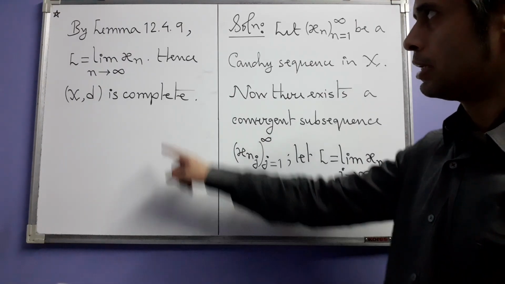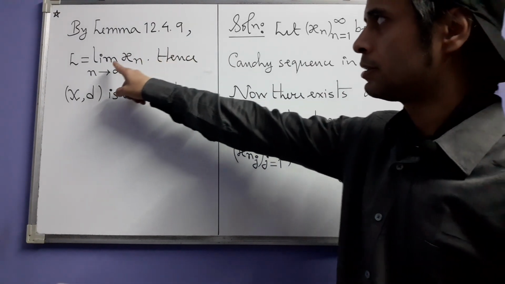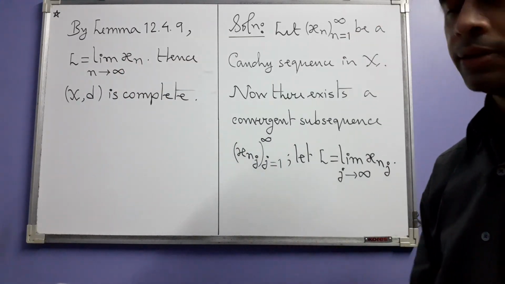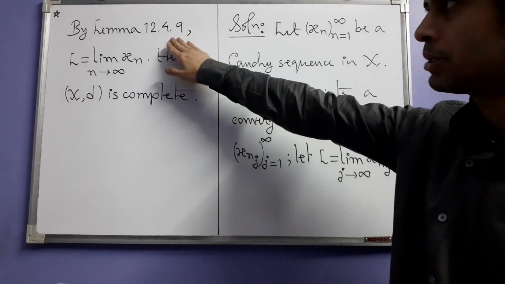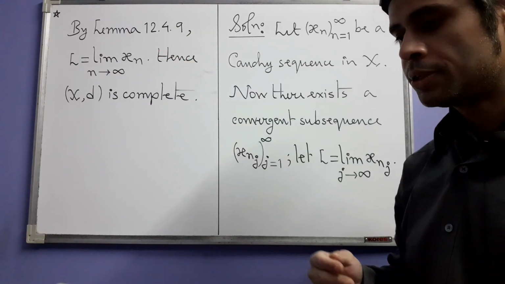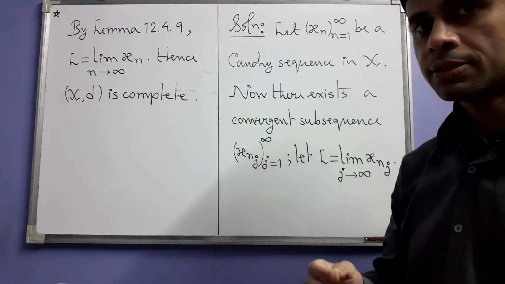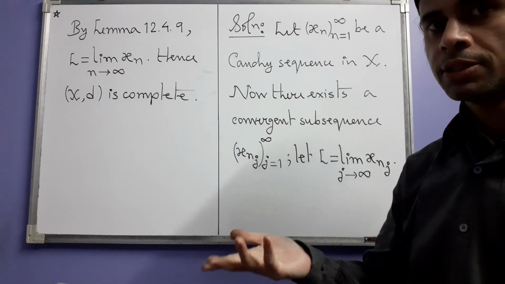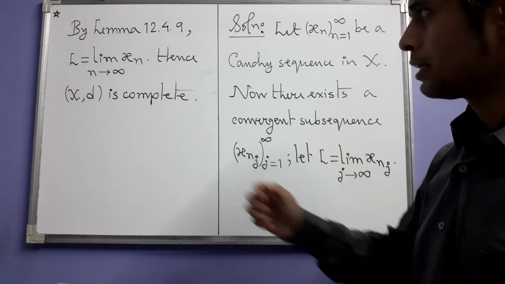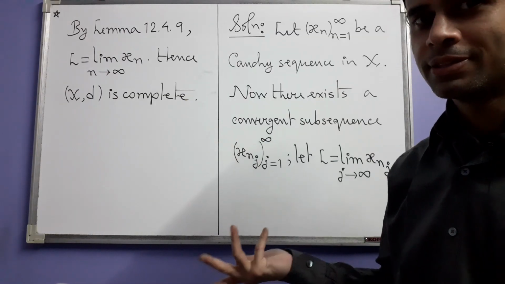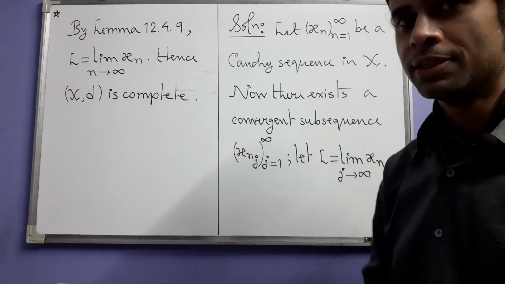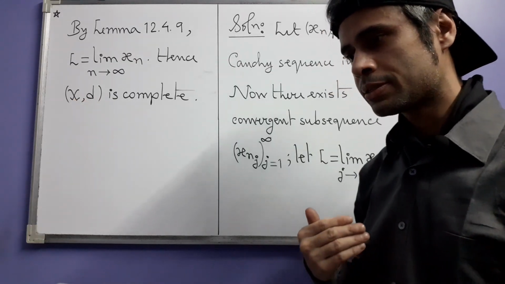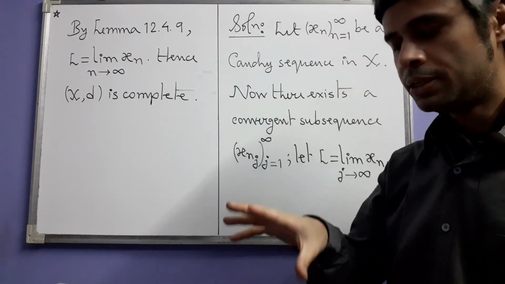And that is why by Lemma 12.4.9, the original sequence x_n also converges to that point L. You go back and check the statement of this, it says that if even one subsequence of a Cauchy sequence converges to some point, then the entire Cauchy sequence converges to that point. And that's why (X, d) is complete. So we have one half of it. Now next we need to prove that X as a subset of itself is bounded.